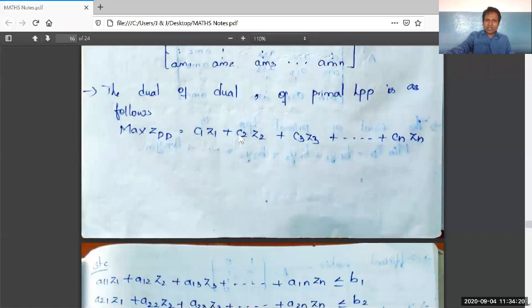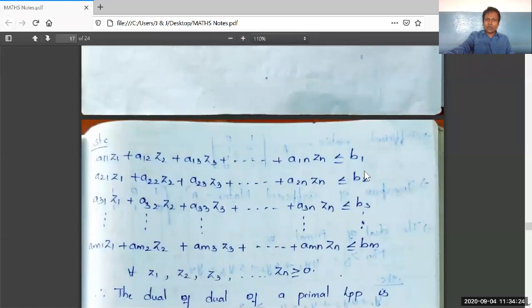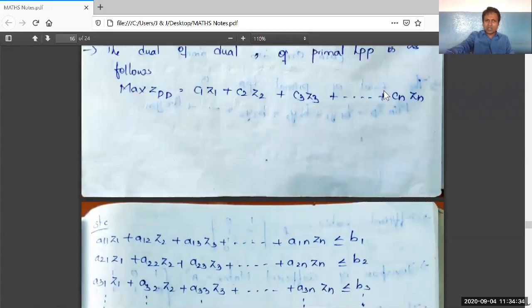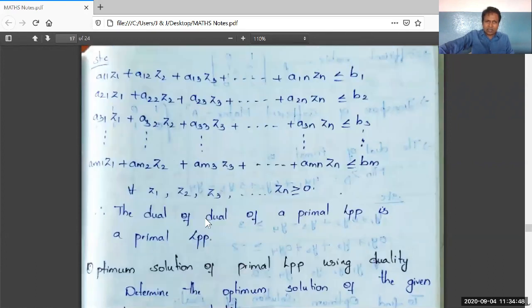Right. C1, C2, and so on up to Cn, and B1, B2, and so on up to Bm, and the coefficient matrix elements are written here, the P transpose matrix elements. Therefore, max ZDD is equal to C1 Z1 plus C2 Z2 plus C3 Z3 plus and so on up to Cn Zn. As I have indicated previously, I will use the variables Zi's. Here I use Zi's. See here.